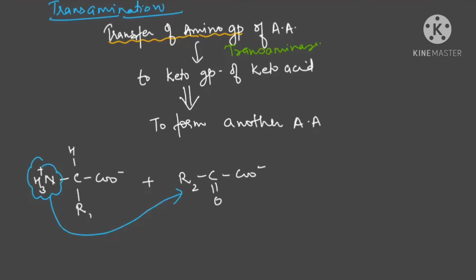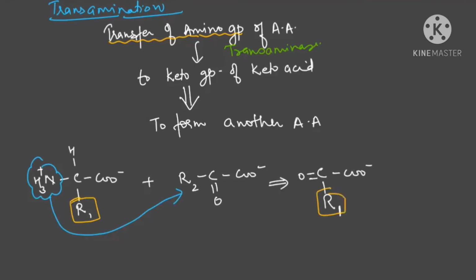Is it clear? Then what will happen? Check the equation carefully. From the amino acid, this is R1, still R1.